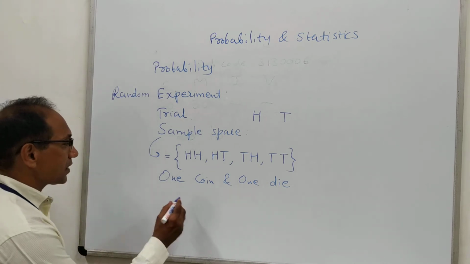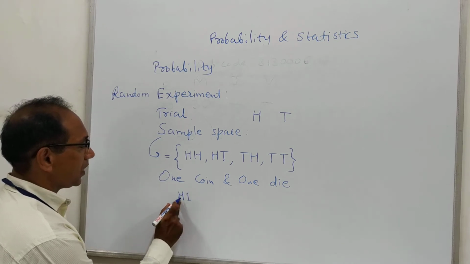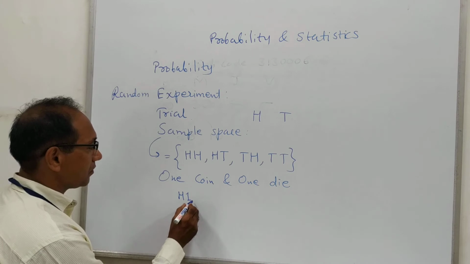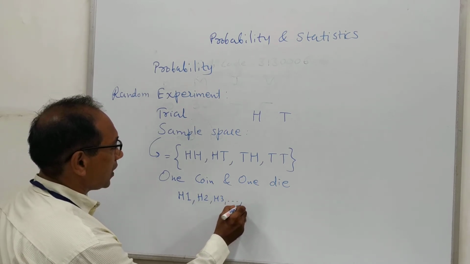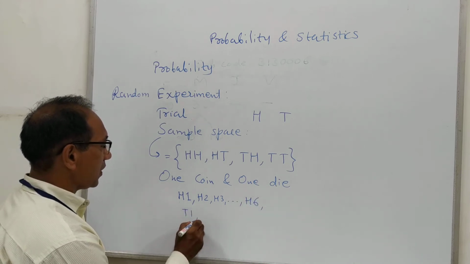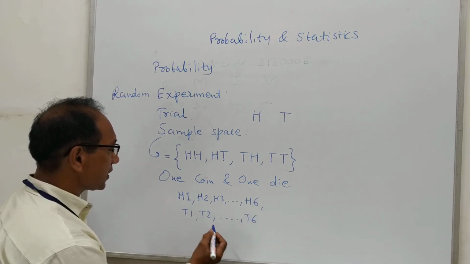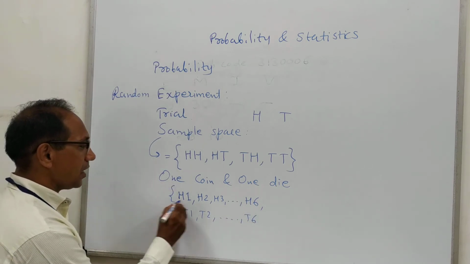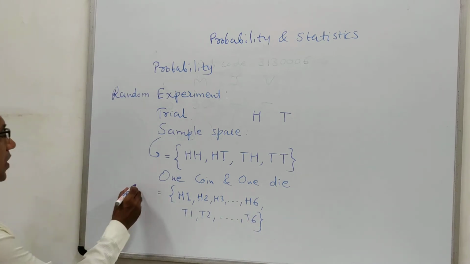In this case we can get H1, that means head on the coin and number one on the die, H2, H3, up to H6. Then we may also get T1, T2, T3, up to T6. These are the situations we can get, and the collection of such results is known as the sample space.